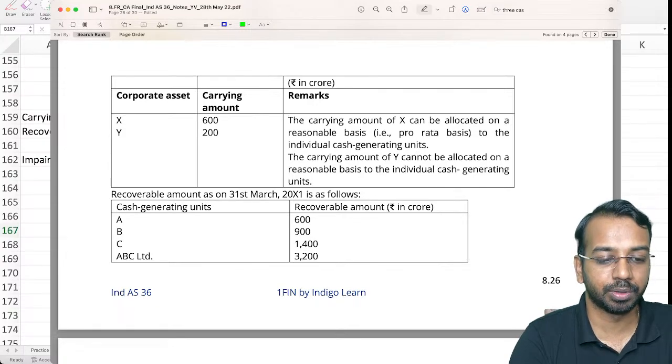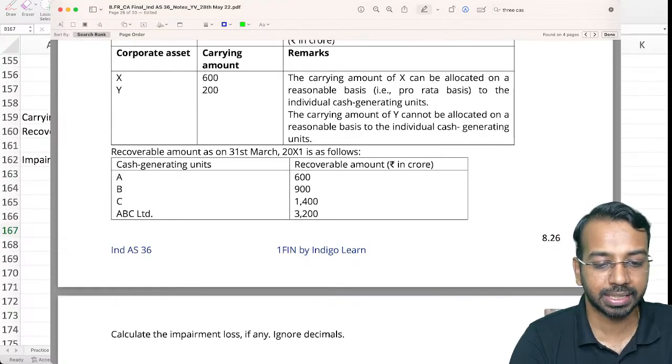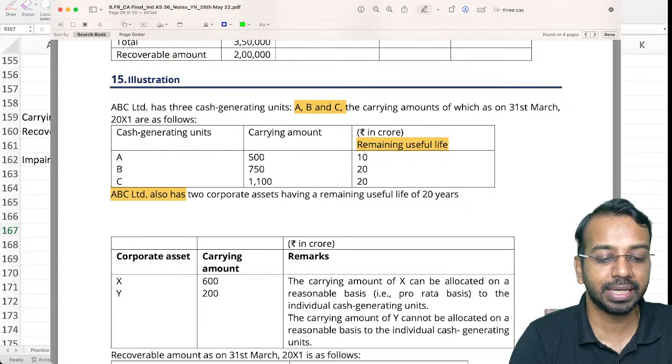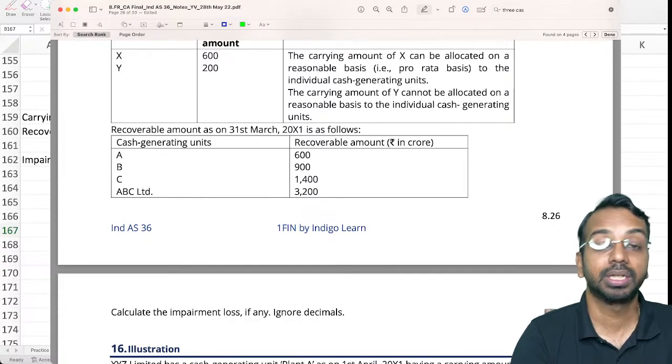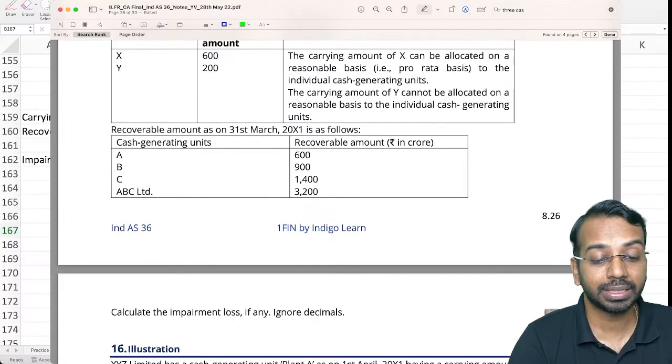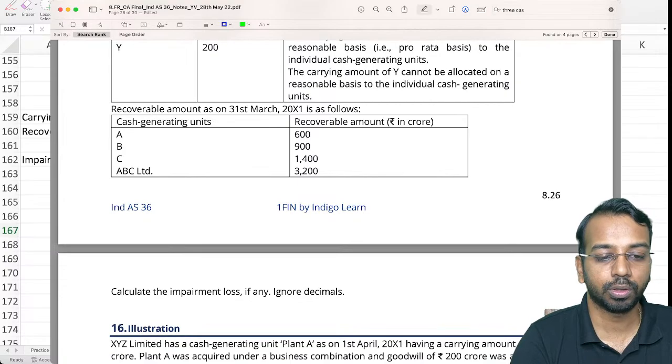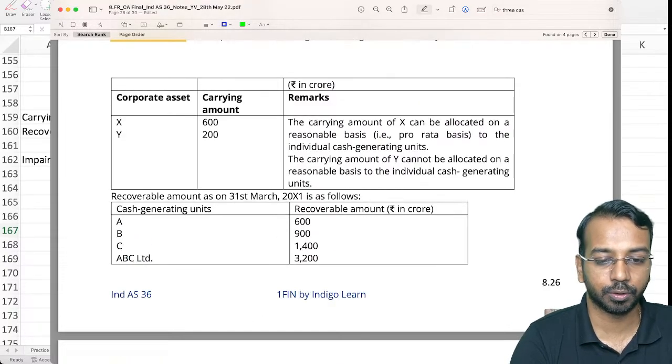The recoverable amount is given below for cash generating units A, B, and C. So you have cash generating units A, B, and C, and you have ABC Limited entirely. The recoverable amount for ABC Limited as a whole is 3200. Calculate the impairment loss, if any, and ignore the decimals in your calculation. Okay. So now